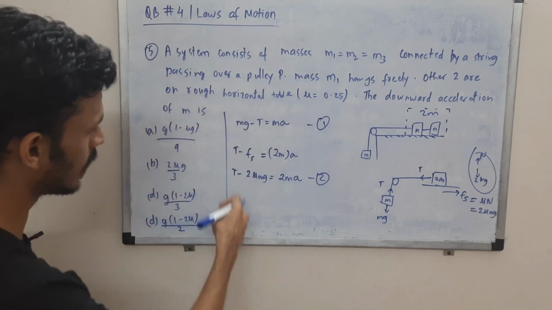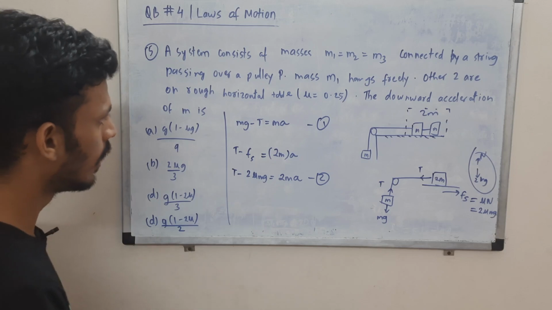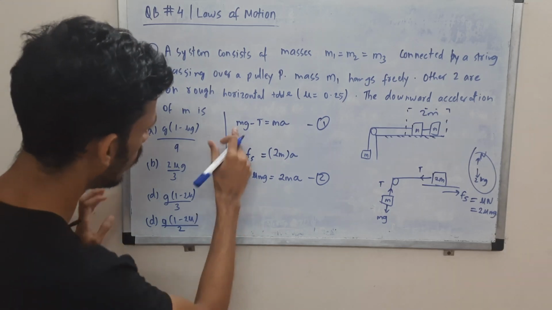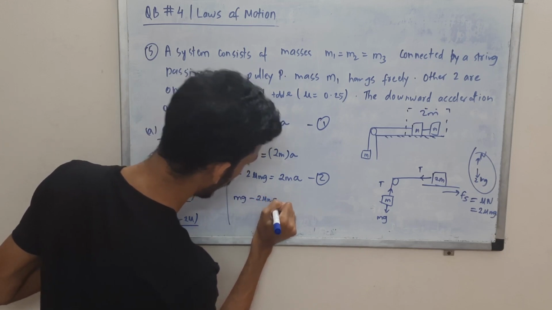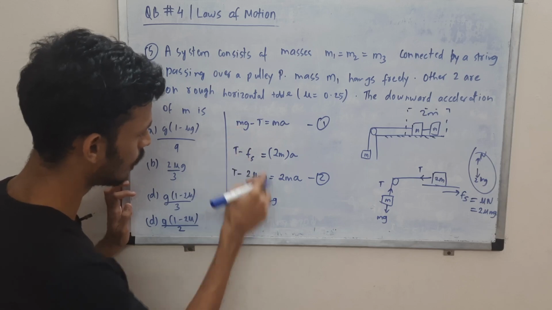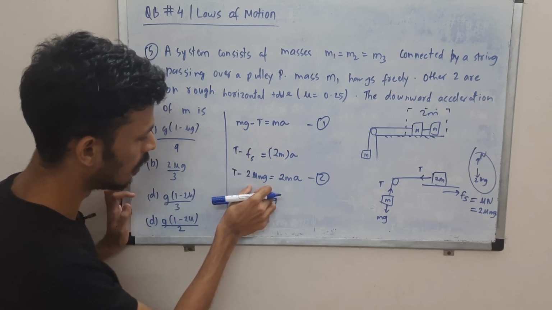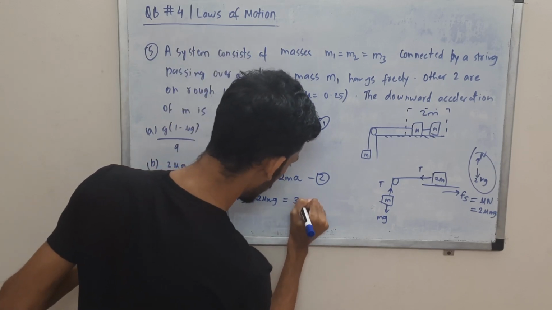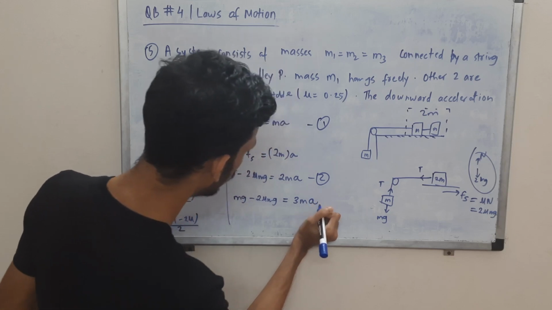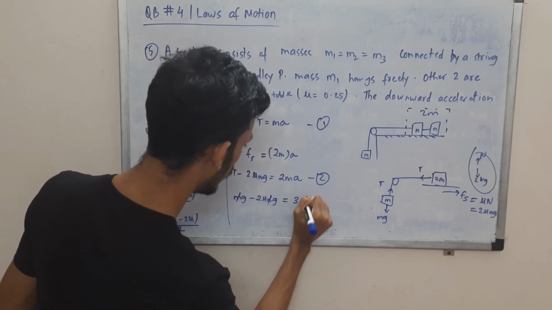We can add these two equations. T will cancel out and we'll get a, right? So I'm adding 1 and 2. So T cancels, mg minus 2 mu mg. Then this 2 will get added, so that is 3 ma, right? So m can cancel out throughout.